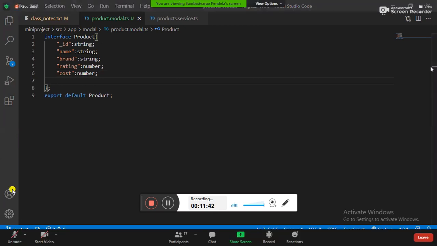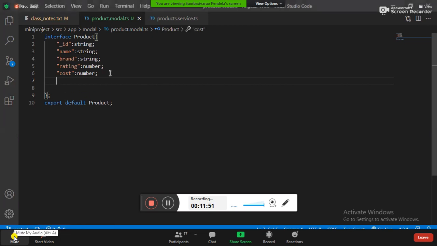Sir, we can use export in front of interface also. Why not? You can. I think so many solutions and options are there, and any one of the options we can take. Cost we can take. Next one.